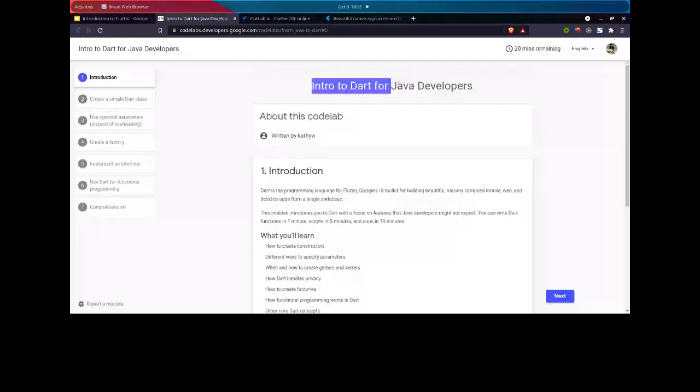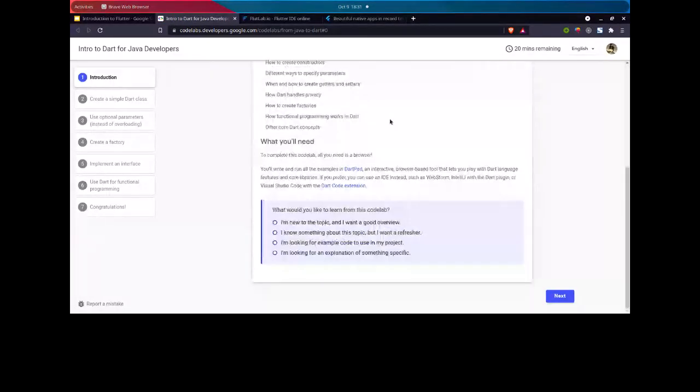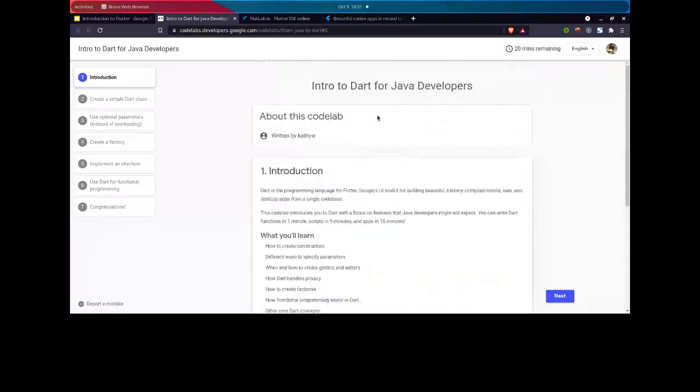Like if we go to the link, let's see here. This is basically an intro to the Dart language for Java developers. So if you know Java or have developed Android applications before and you don't know whether you want to go for Dart or not, here are some of the code labs that you may want to work on.